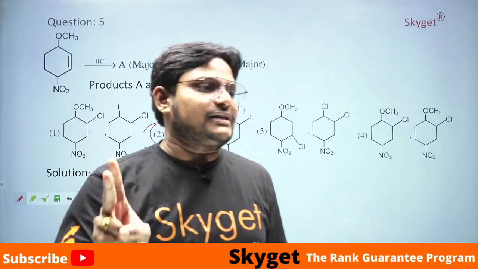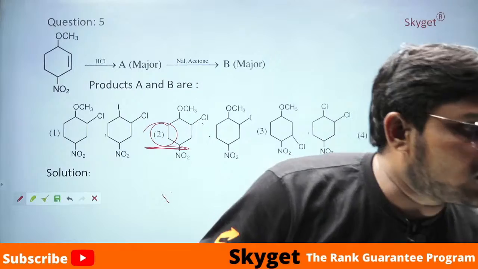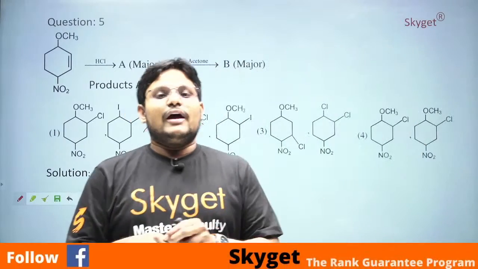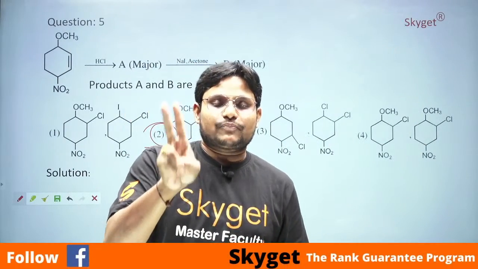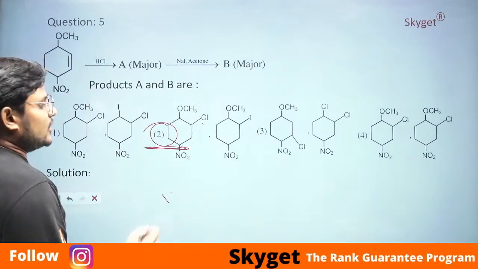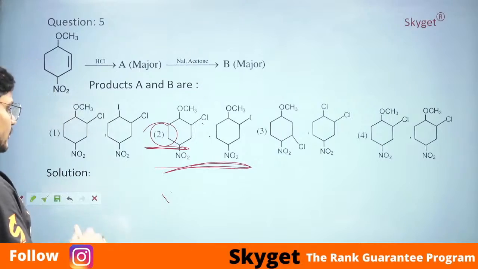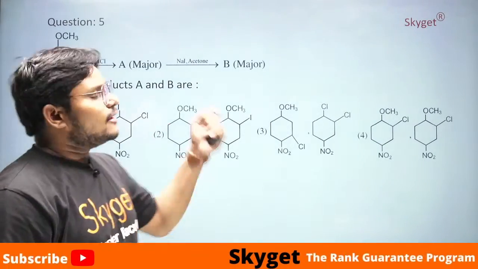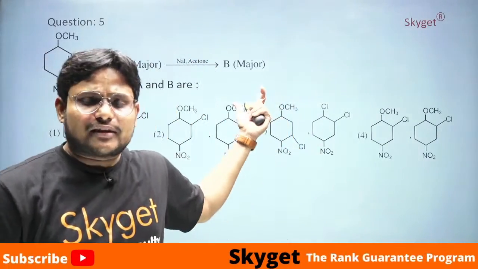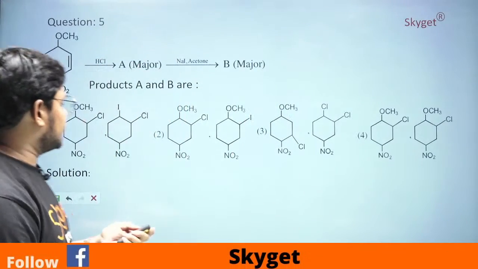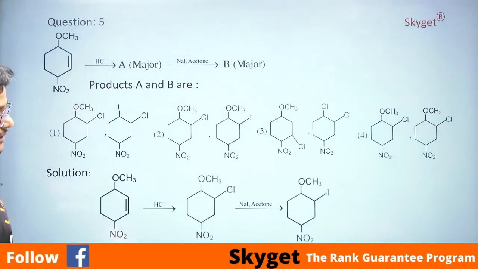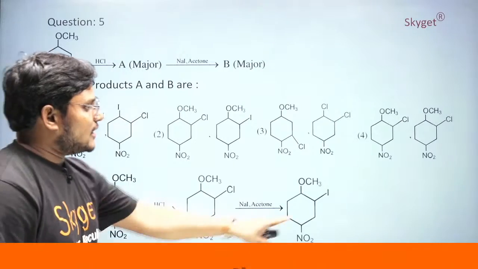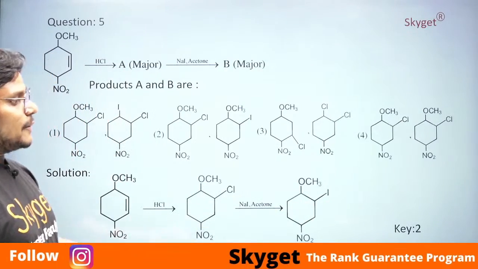Yesterday also 2 questions came from this. 2 questions came from electron withdrawing group and electron donating group. So if you see here, this will give you a proper reaction. And one more thing, it is nothing but a Finkelstein reaction. Next. So the option is nothing but yes, this you will get. Okay, here you will get the I. So the option is 2.